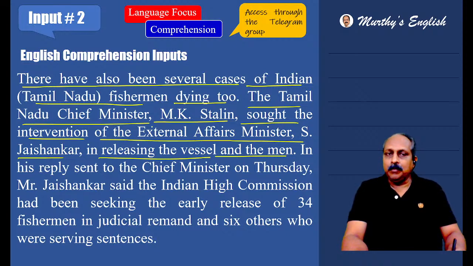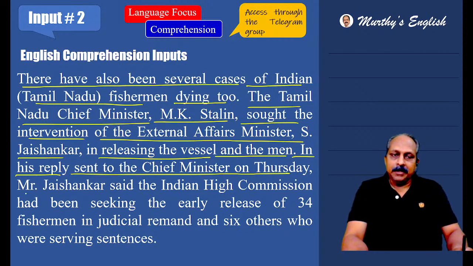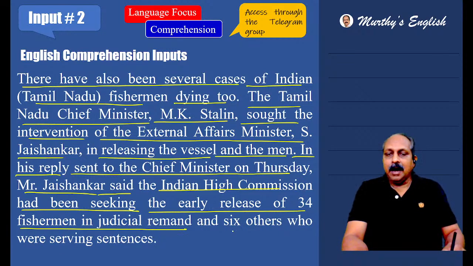Because they belong to Tamil Nadu, the CM wanted the help of External Affairs Minister Jaishankar. He sought the intervention. He wanted Mr. Jaishankar to intervene and sort out the problem, and in that process, release the vessel and the men. In his reply sent to the Chief Minister on Thursday, Mr. Jaishankar said the Indian High Commission had been seeking the early release of 34 fishermen in judicial remand and 6 others who were serving sentences.